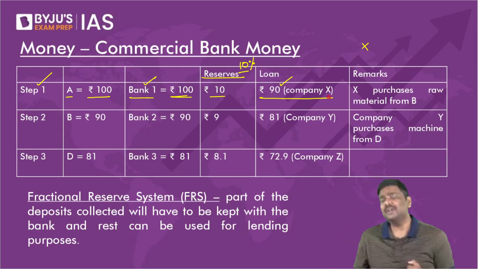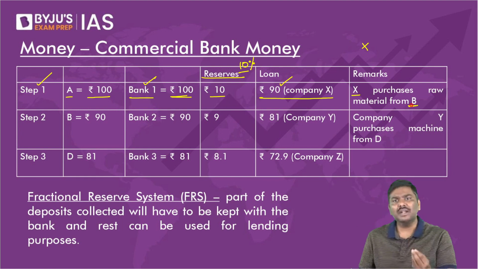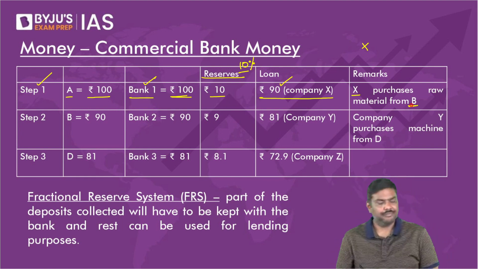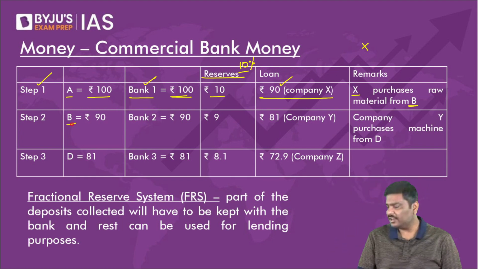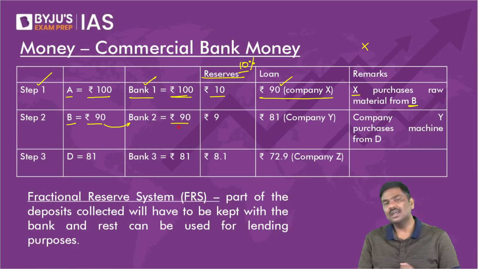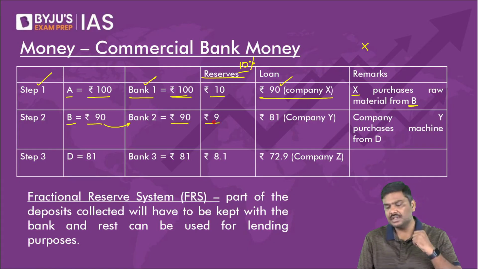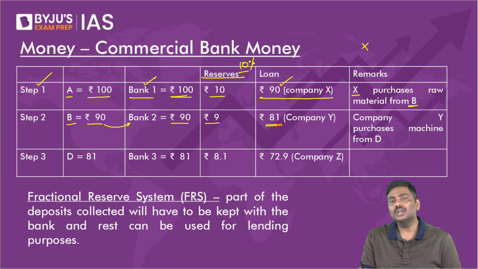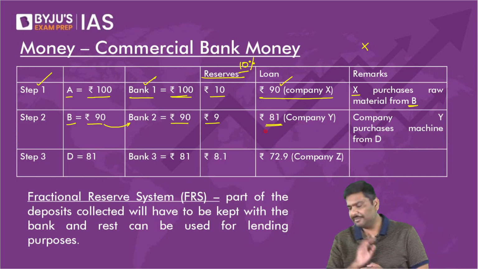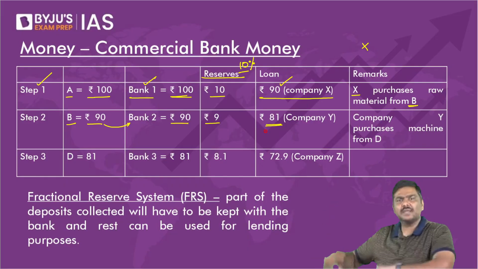Now, what will the company do? The company will purchase certain raw material from another company B. Now B has received this 90 rupees. What will B do? B will take 90 rupees and deposit in the second bank. So bank 2 receives 90 rupees. Again, 10% it will keep on the side in the form of reserves and use the remaining amount to give loan to company Y.